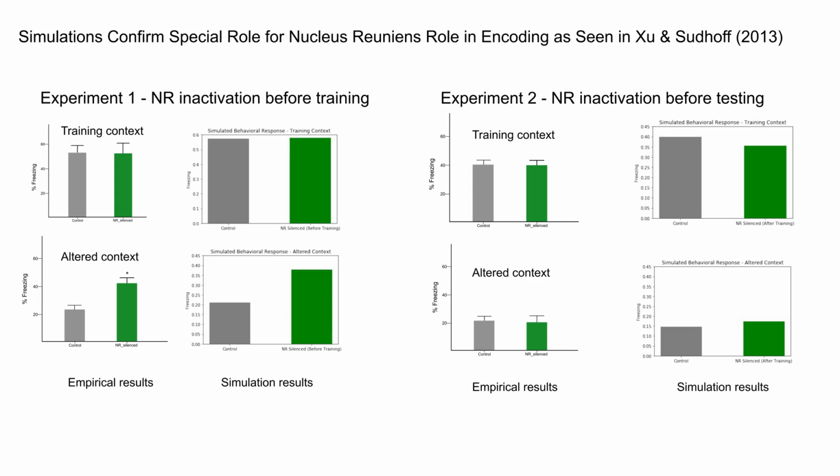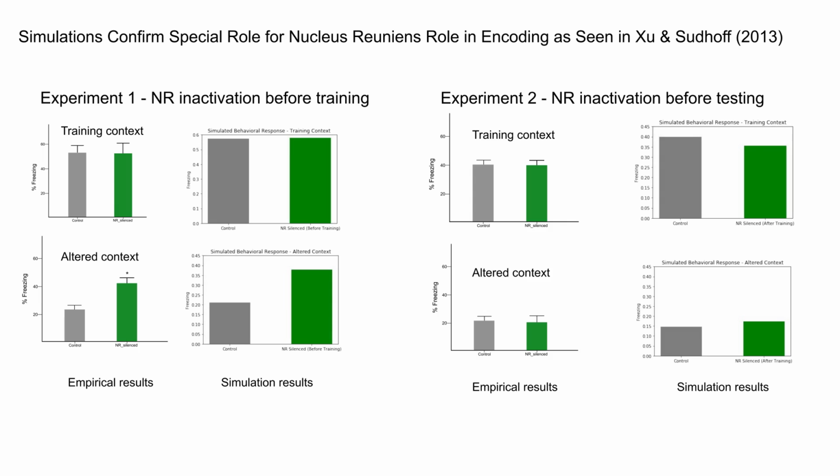In their first experiment, such projections were inactivated prior to the initial training session. During testing, inactivation produced increased responding to the similar test context in comparison to a control group, revealing an overgeneralization effect. In their second experiment, NR inactivation was performed before the testing session. Interestingly, the overgeneralization effect observed in the first experiment disappeared, revealing no meaningful behavioral differences between the control and NR silenced groups. Both of these results are accurately captured by our model.